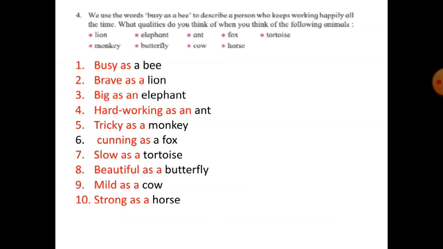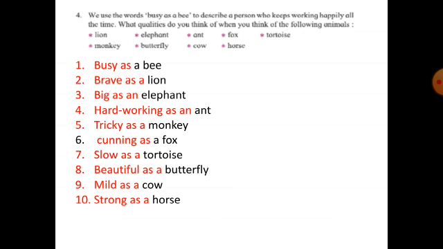So cunning as a fox. Tortoise. What qualities do you find in a tortoise? It is slow. So slow as a tortoise. Then butterflies. How are butterflies? Butterflies are beautiful. So beautiful as a butterfly. Number 9 is cow. So mild as a cow. And number 10, horse. So strong as a horse.